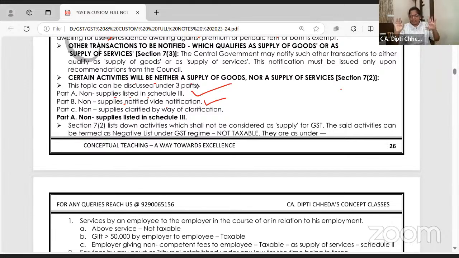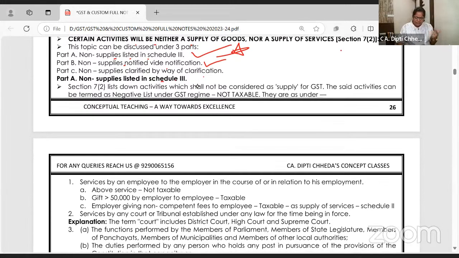ठीक है, नोटिफिकेशन में दे देंगे तो लेना, नहीं तो नहीं लेना. Not very important. This is important. Non-supplies clarified by way of clarification. CBDT keeps on clarifying. Okay, this is exempt, this is taxable. We will see. Few clarifications are added in your study material as amendment. Gist of that one line I have given at the end of the chapter. All amendments are covered. Don't worry.